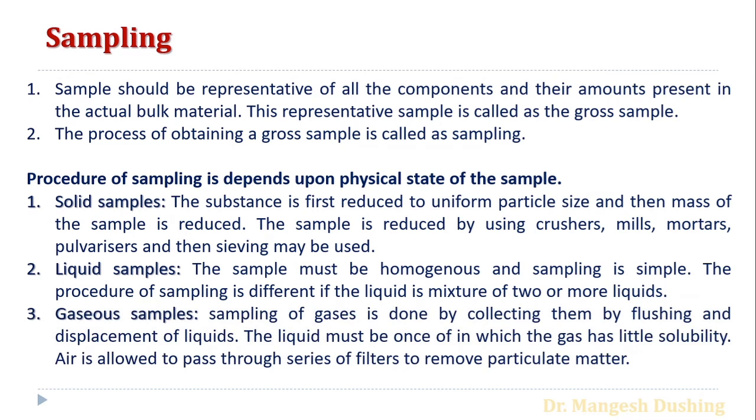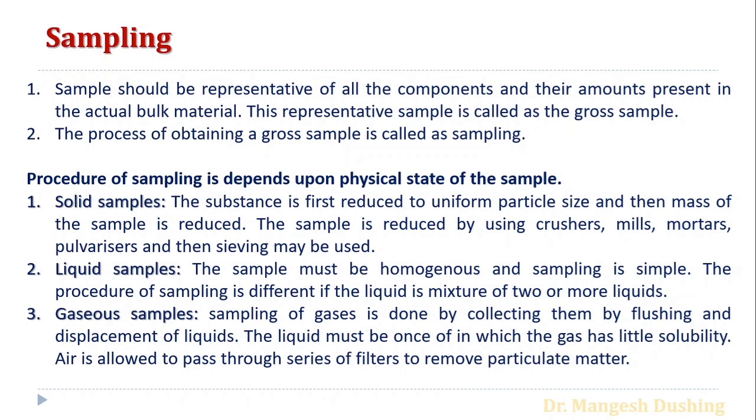If samples are in a gaseous form, then the sampling of gases is done by collecting them by flushing and displacement of liquids. The liquid must be one in which the gas has little solubility. Air is allowed to pass through a series of filters to remove particulate matter.